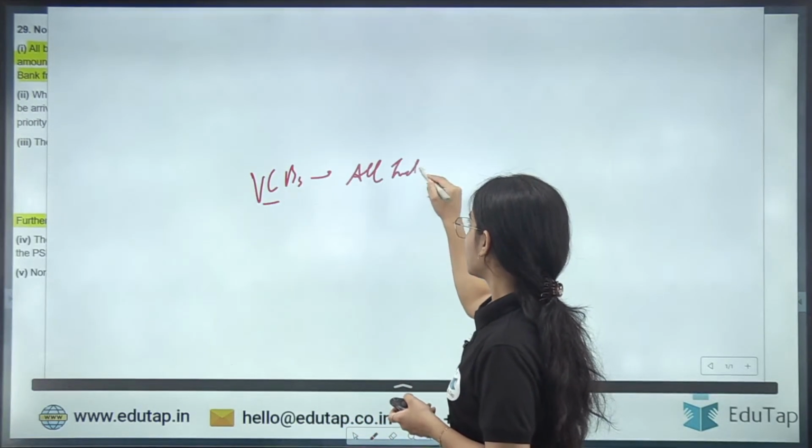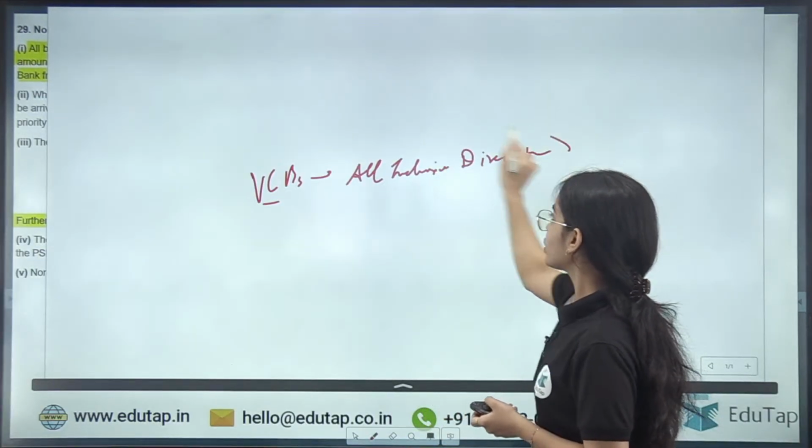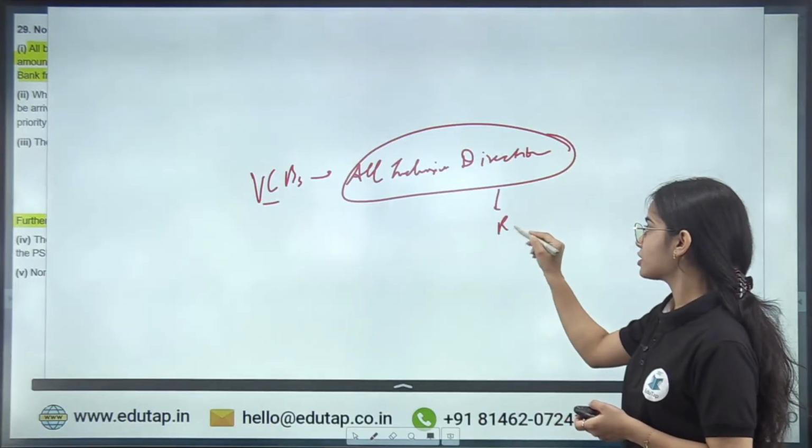all-inclusive directions. How many of you know about the all-inclusive directions? All-inclusive directions are the directions of the Reserve Bank of India.